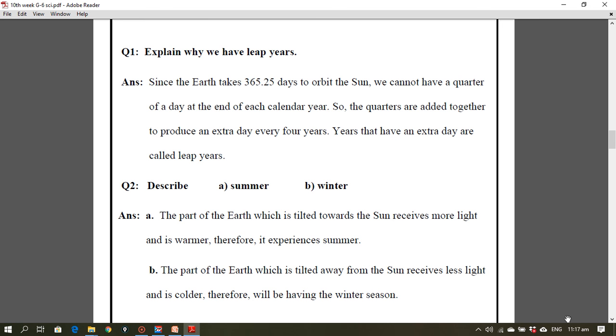Question number 2. Describe summer and winter. The part of the earth which is tilted towards the sun receives more light and is warmer, therefore it experiences summer. The part of the earth which is tilted away from the sun receives less light, is colder, therefore will be having the winter season.